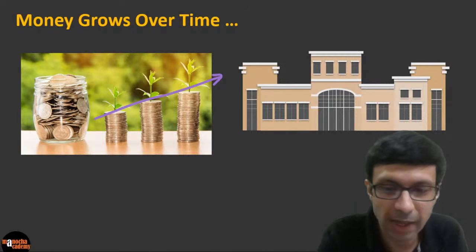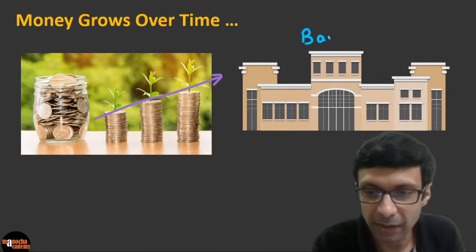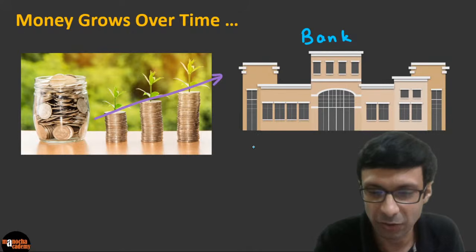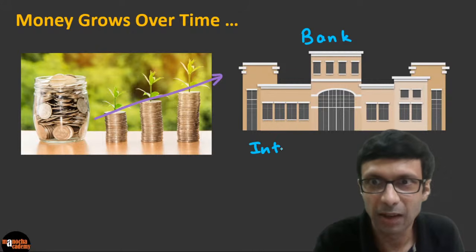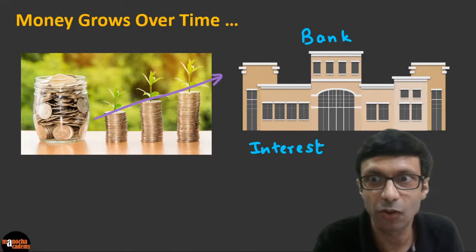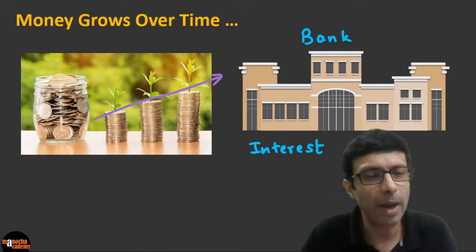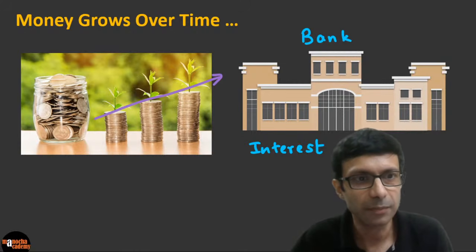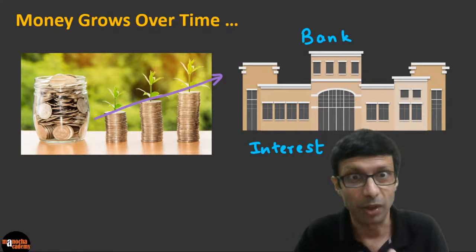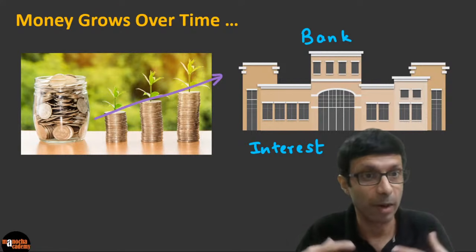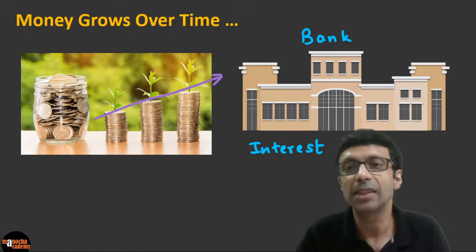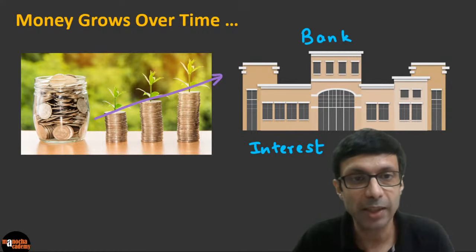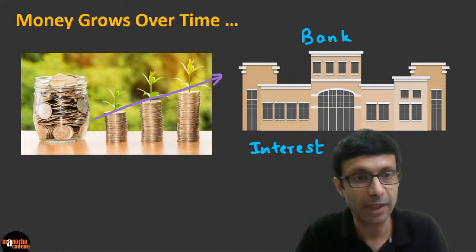So how to grow your money? Because basically what is happening? The bank is giving you interest, right? So you've heard of this word, guys? The bank gives you interest on the money. Now, why do the banks do that? Why are they giving you interest? So it is good to invest the money in the bank or maybe in some other scheme. The banks are giving you interest because they are reutilizing the money.